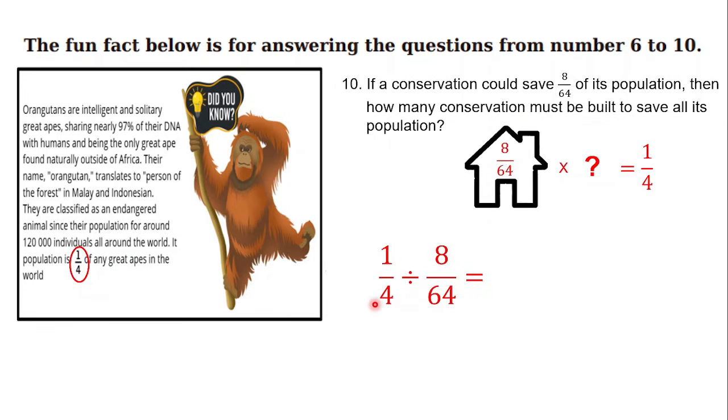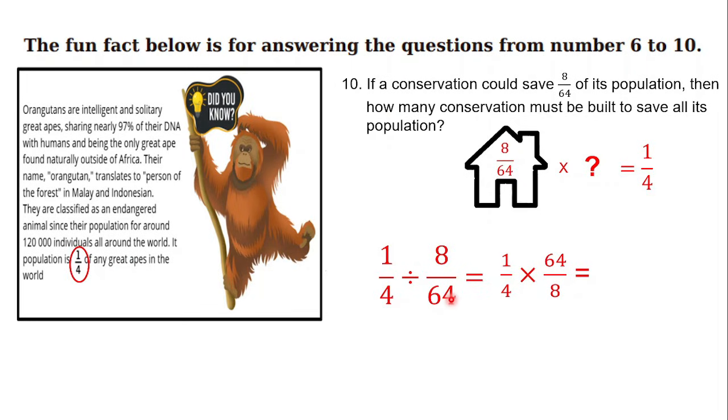Something like this. So 1 out of 4 here is the population of orangutans and 8 over 64 is the population of one shelter. So if you want to find how many shelters, just divide the population of orangutans by the population that lives in the shelter. And after that, to continue, first of all, we have to turn the division symbol into multiplication.